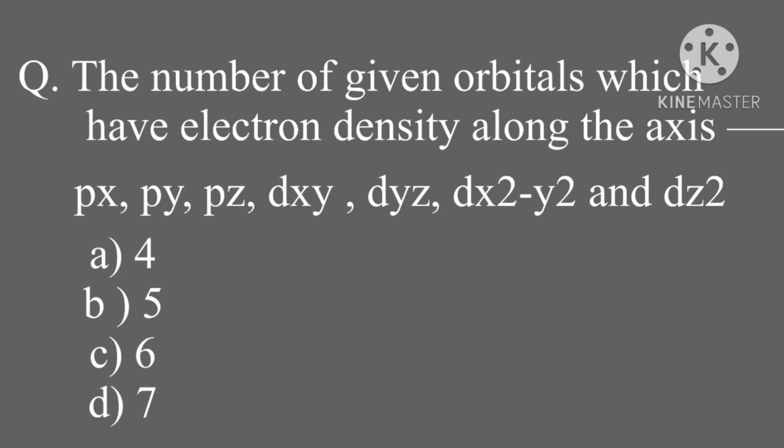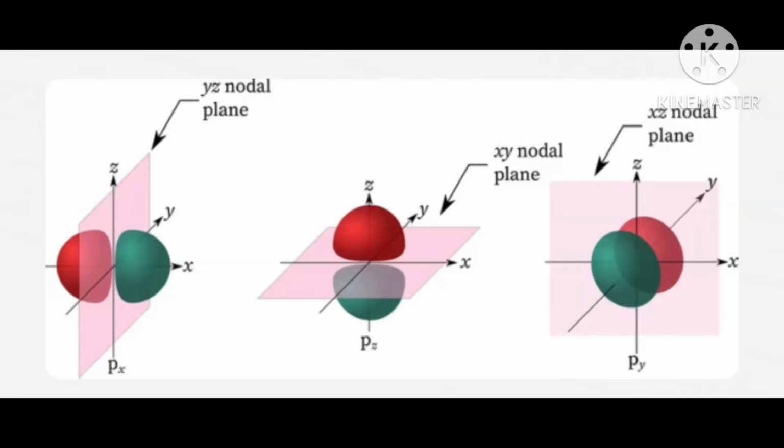The number of given orbitals which have electron density along the axis is, these are the given orbitals and the options are 4, 5, 6, 7. So from these orbitals you have to find the exact number. Solution: see the diagram, Px, Pz and Py, the lobes lie on the axis.